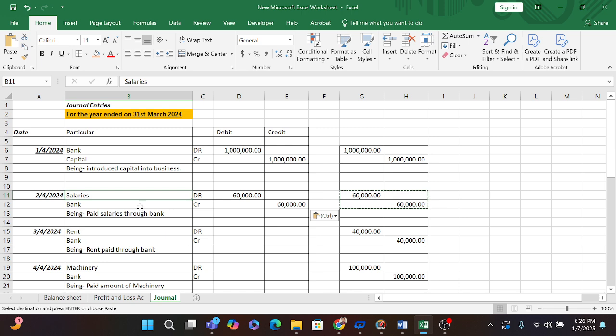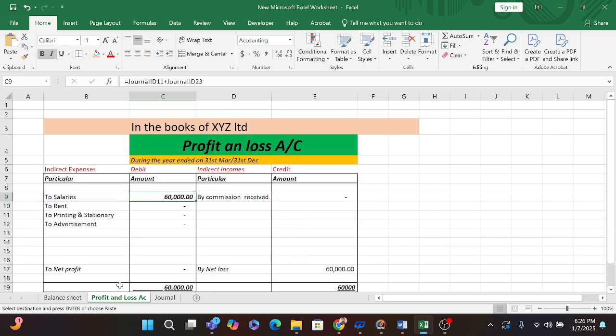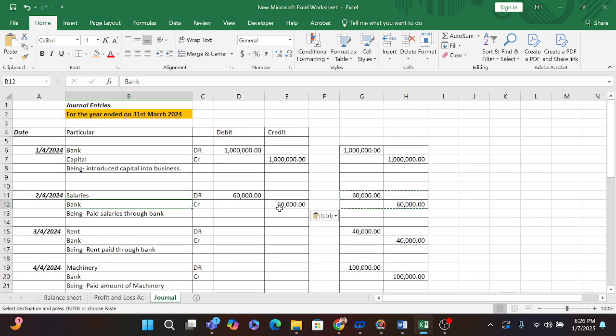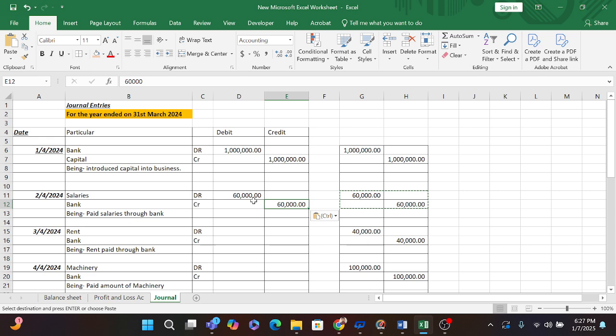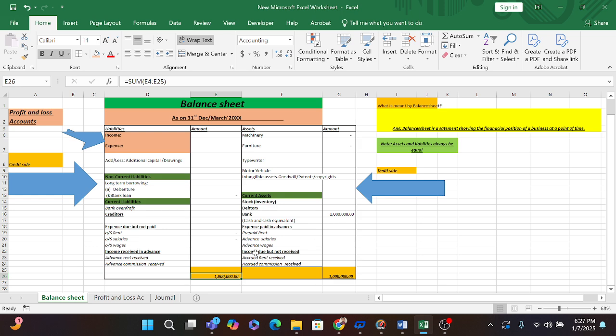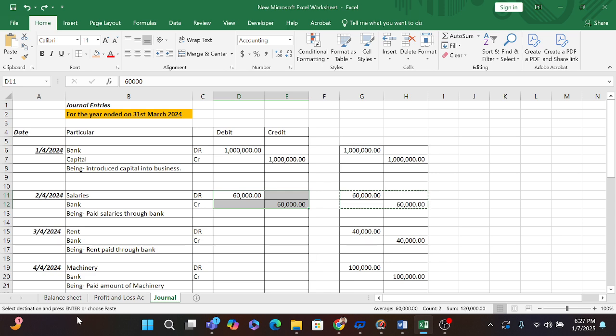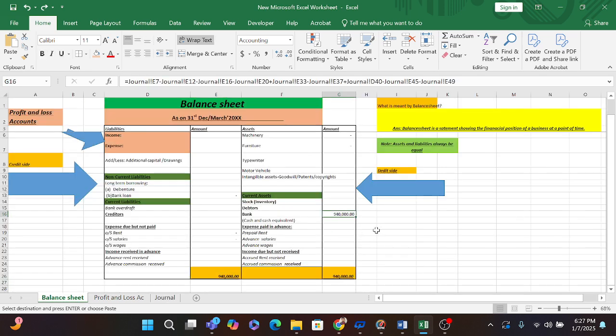My second entry, on 2nd of April, is salary account debit to bank account. Here salary is debit. In a profit and loss account, the debit side is here. So our salary is debit, that is 60,000, and our bank is reducing by 60,000. Before posting this entry, our balance was 10 lakh, but after posting this entry our balance will be 9 lakh 40,000 rupees.